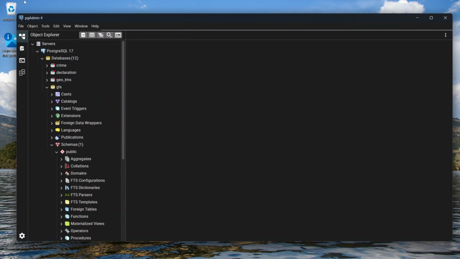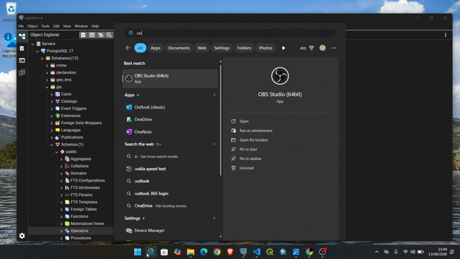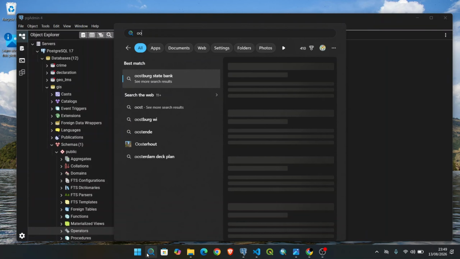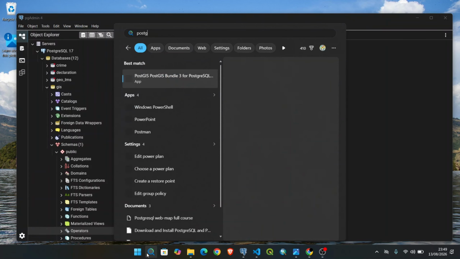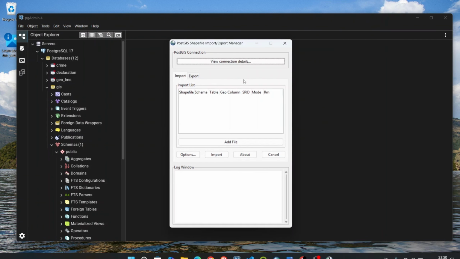But first you need to go to the search bar here and type in PostGIS. So you need to type PostGIS bundle like this. Make sure you click on PostGIS bundle, and this is going to open up this simple window here that says PostGIS Shapefile Import and Export Manager. So here you first need to connect your details. So you need to connect your PostGIS.